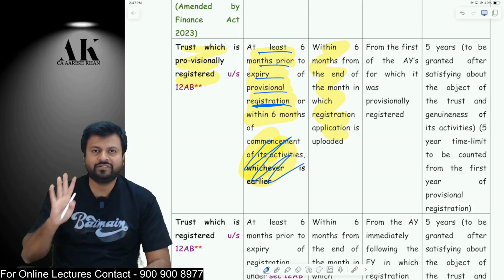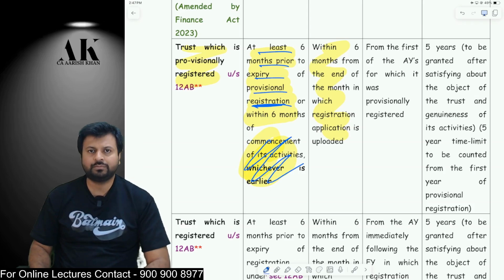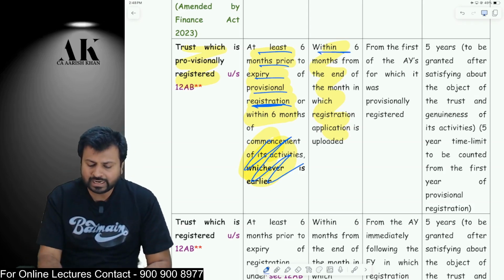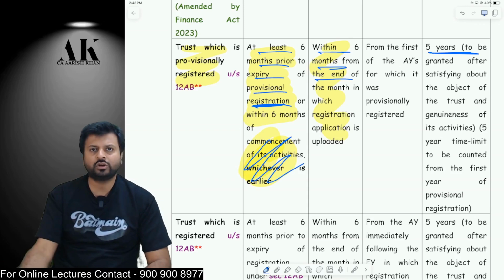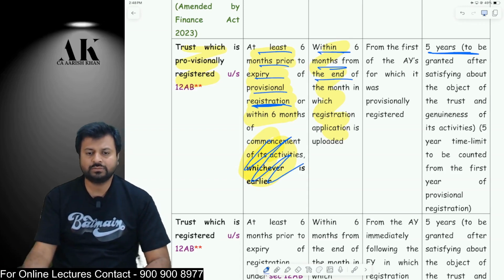That does not go with the provisions of the law, and it cannot fit in all the situations under the income tax law. After that, within 6 months you are going to get the registration, and then you will enjoy the exemption for how many years? You will enjoy the exemption for 5 years.